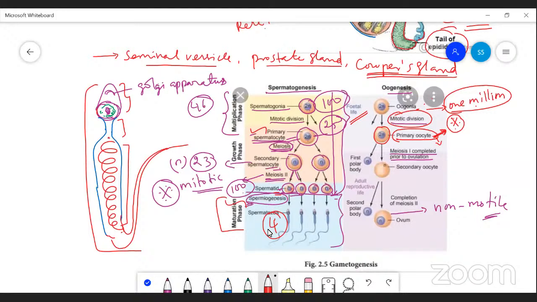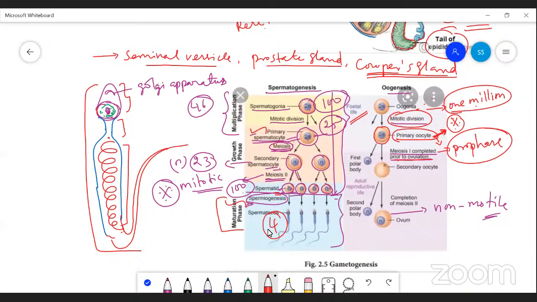There is a reduction division, the first meiosis, and especially in the first prophase stage itself, the meiotic cell division stops. Right? Meiotic cell division completely stops at the first meiosis stage itself, before ovulation.